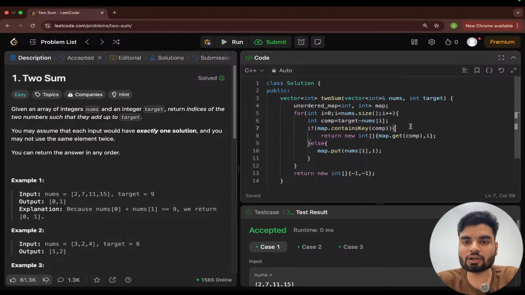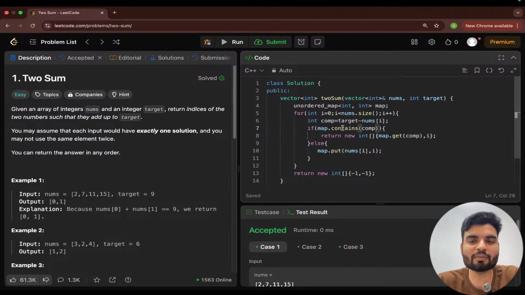Another thing is that in C++ you don't have containsKey. In the C++17 version we didn't have a contains method. In C++20 we have the contains method. Before that, we were using the find method.